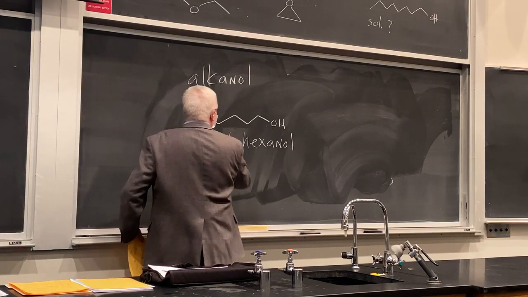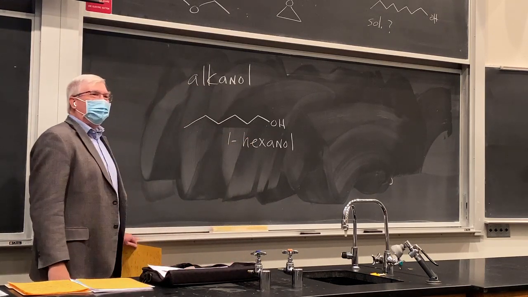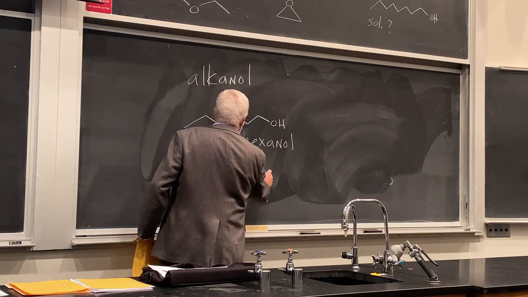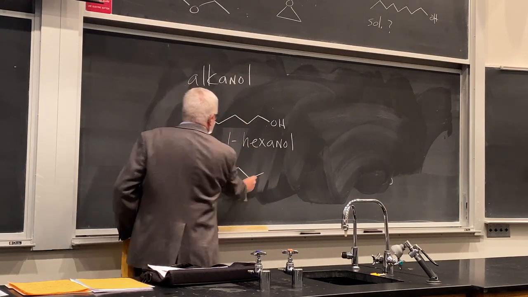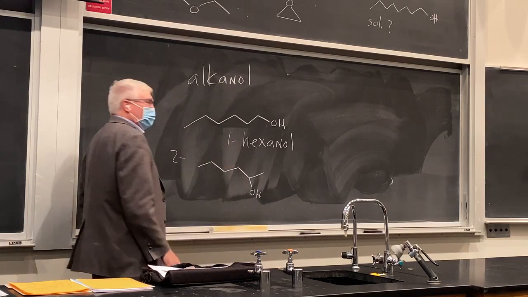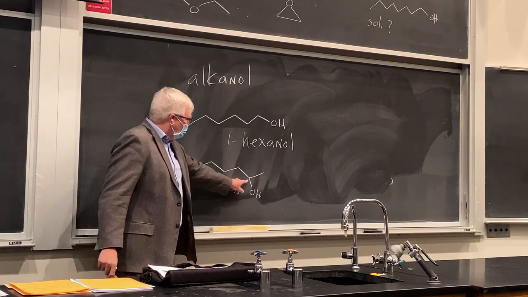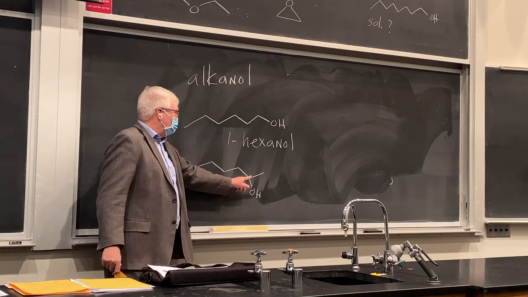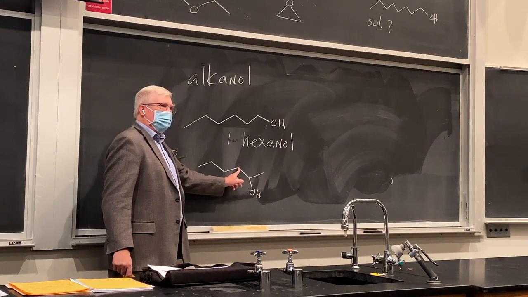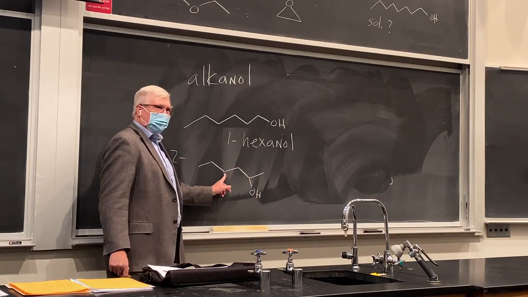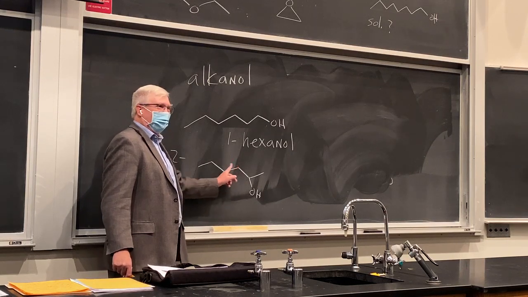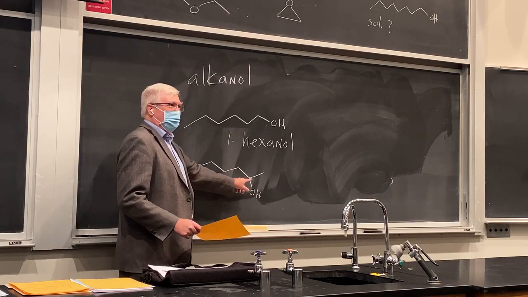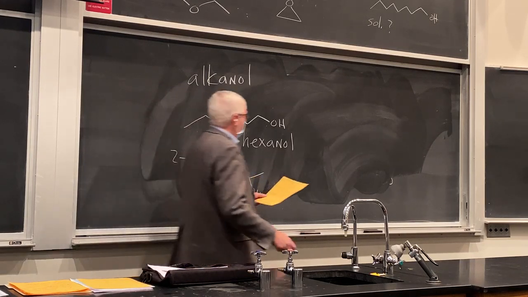We need a number, right? Is there such a thing as 2-hexanol? Yeah, there sure is, right? 1, 2, 3, 4, 5, 6, and then it's the 2 position. You'd have that, okay? So it's always on the chain there, and the lowest number here being 2 for 2-hexanol. 3-hexanol is also known. Is there such a thing as 4-hexanol? No, that's the same as 3-hexanol, right? So keeping track of that. By the way, these ones in the middle here are chiral, right? If we had a stereocenter, we'd have to specify that as well.